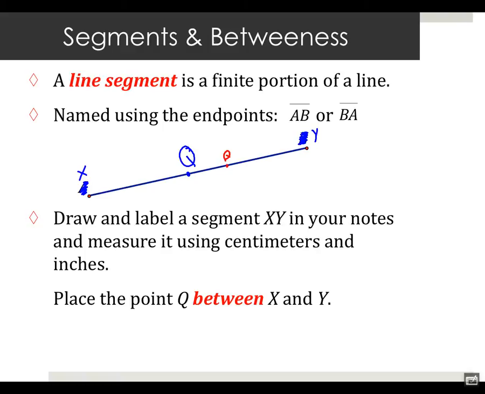Could I put Q over here? Yes. Sure. Could I put Q over here? Yes. That green's hard to see. Let's go with black. Could I put Q over here? Yes. How many places can I put Q? As long as it's on the line segment. So I can't put Q over here? You can, but it wouldn't be on the segment. Why not? It's not on the line, so it has to be on the line segment.